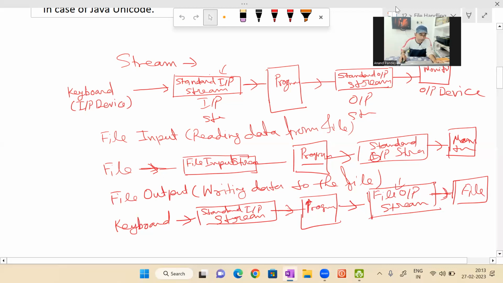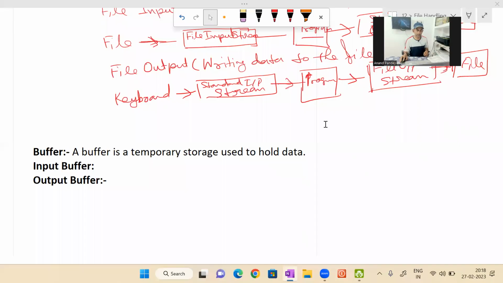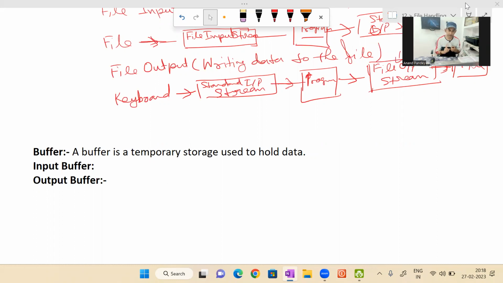One more topic I am going to tell, that is buffering. Buffering will also be used in this programming. So let me tell you what is buffering. This concept you must also know, because in case of character file reading and writing, there are two types of files, character file and binary file. In case of a character file or text file, we require buffering also. Buffering means, a buffer is a temporary memory that stores data.